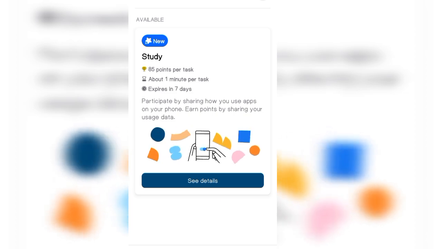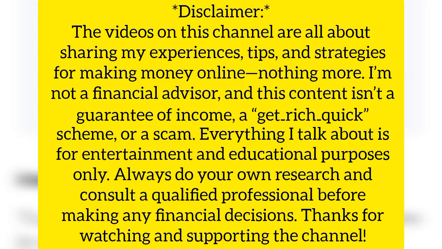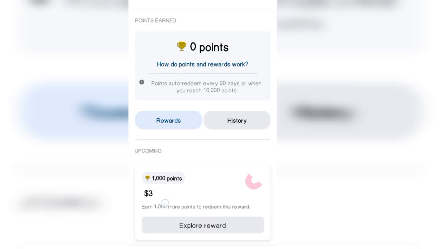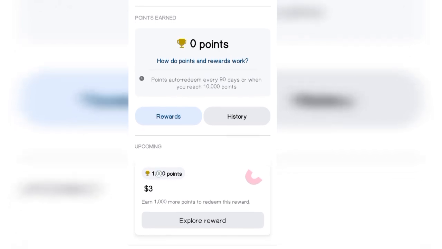Before I go ahead and show you this app, please, this is a notice and a disclaimer. Know that this app will not make you earn very fast, or make you get rich. This is not a Ponzi scheme. Everything I do here, I do it because I tested it and then I brought it to you. So it is just a way of entertainment. But even though I am entertaining you, you can also make money from it.